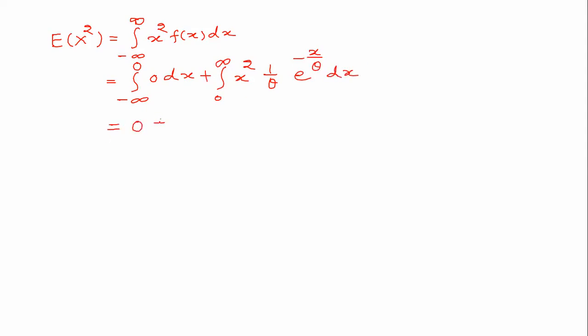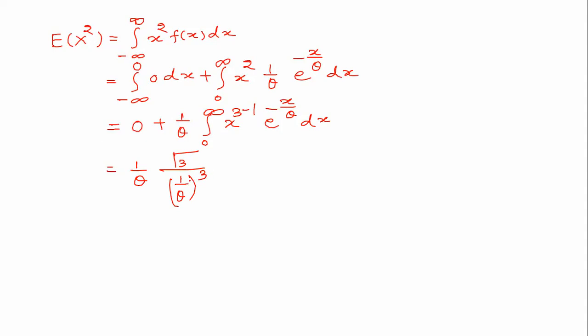So the first term is 0, plus 1 upon theta outside, integration 0 to infinity x to the power 3 minus 1 e to the power minus x upon theta into dx. So this is equal to 1 upon theta gamma 3 upon 1 upon theta to the power 3. Gamma 3 is 2 factorial, then 1 upon theta, theta cube. So this is equal to 2 into theta square.